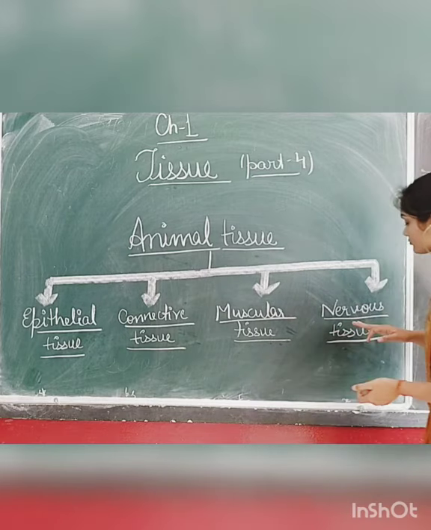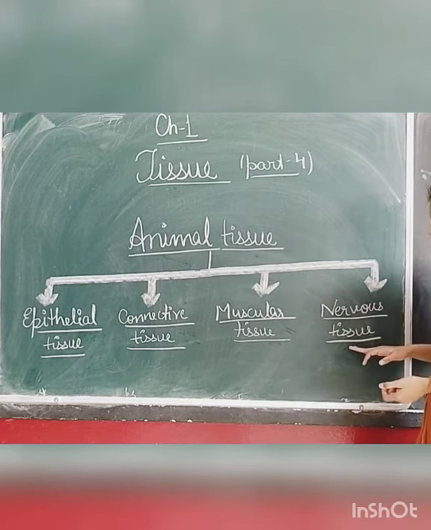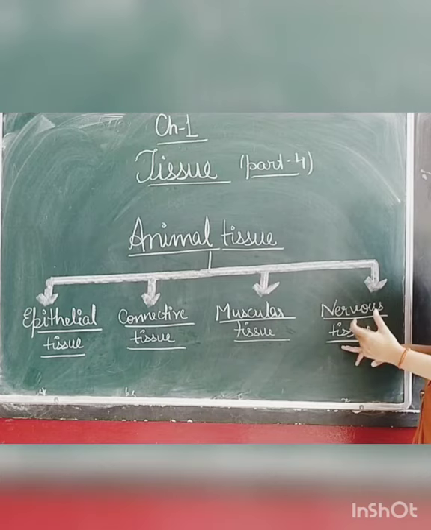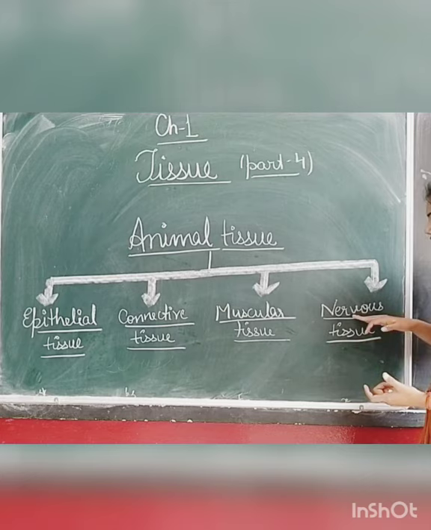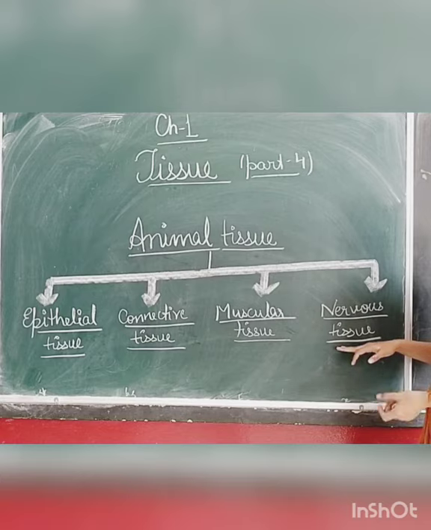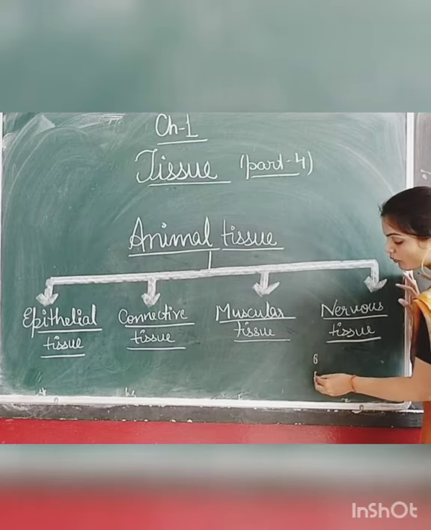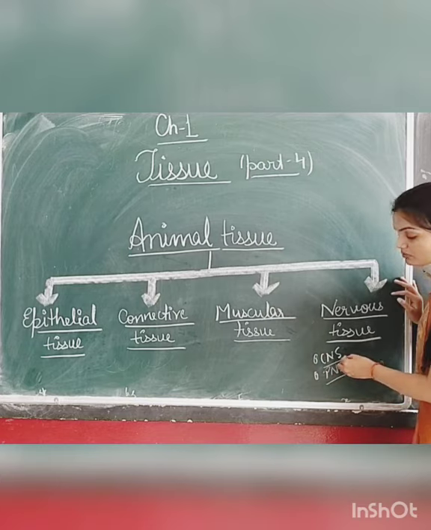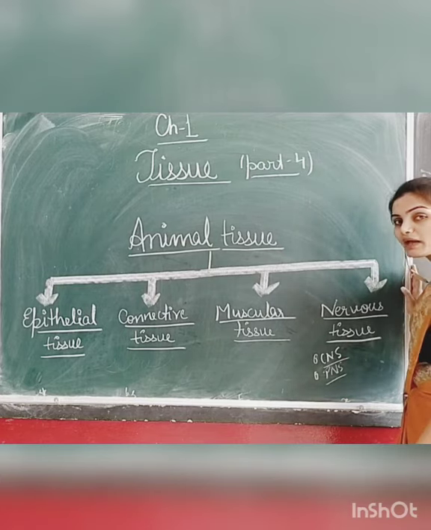Now nervous tissue. Nervous tissue is basically responsible for our response to something. We respond, or our body responds to something, just because our body contains nervous tissue. Nervous tissue contains nerve cells, and we also know that nerve cells are responsible for the formation of our central nervous system and peripheral nervous system. The central nervous system consists of the brain and spinal cord.